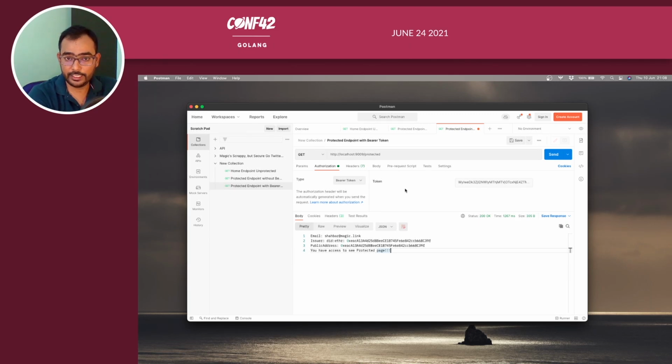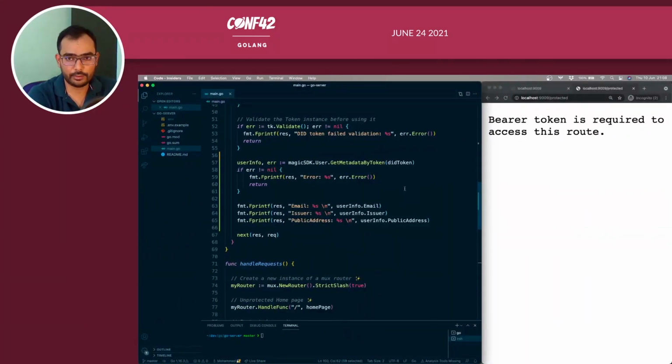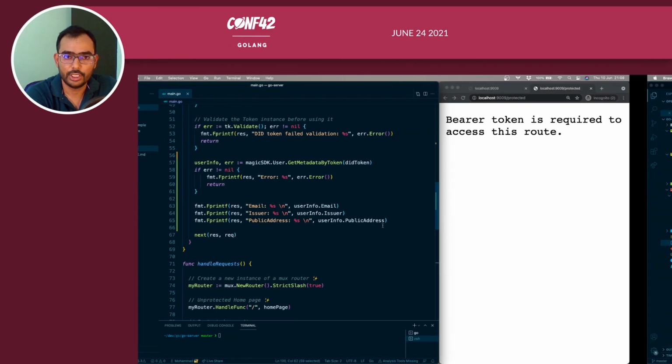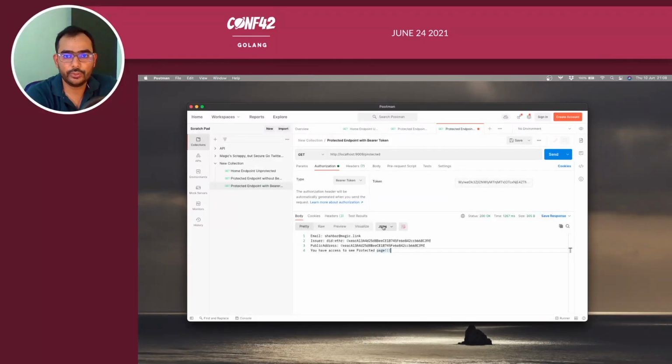So that's really cool, and you have your application, your API protected by Magic SDK, and you are using the DID token to fetch and access that information. So what next, and how do you get that?